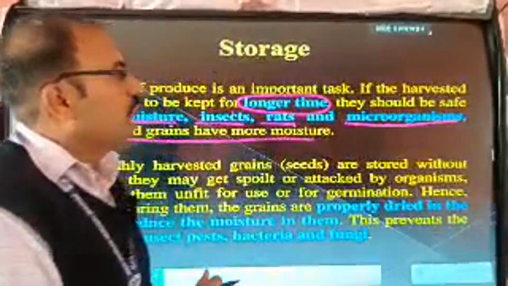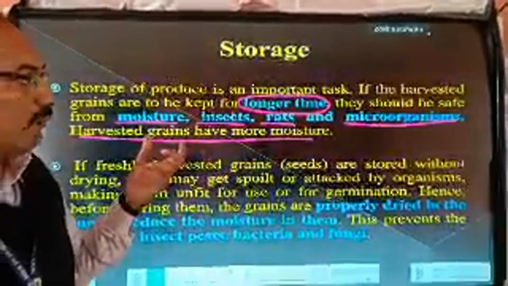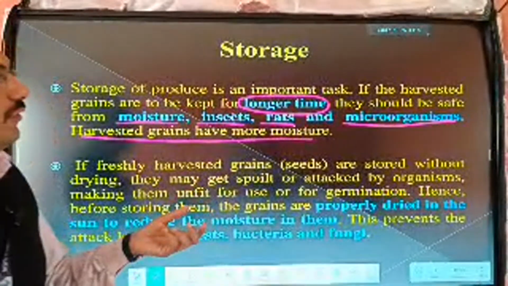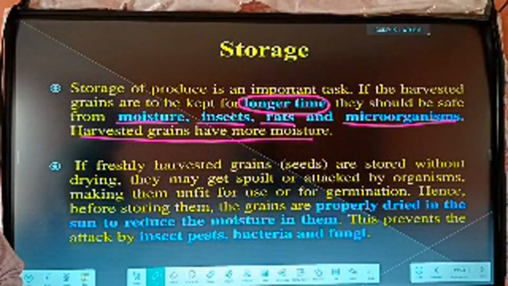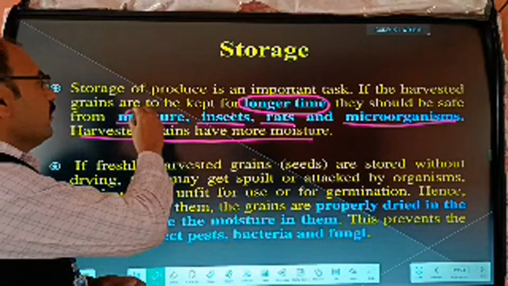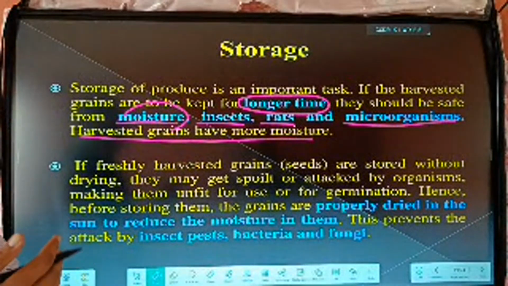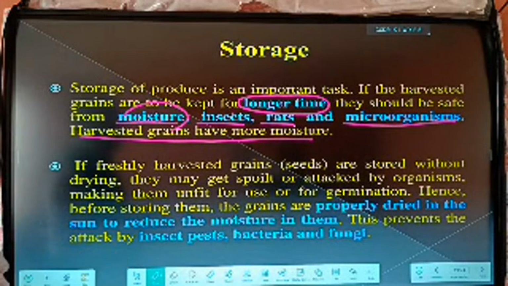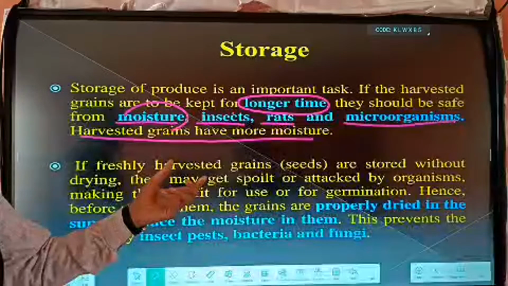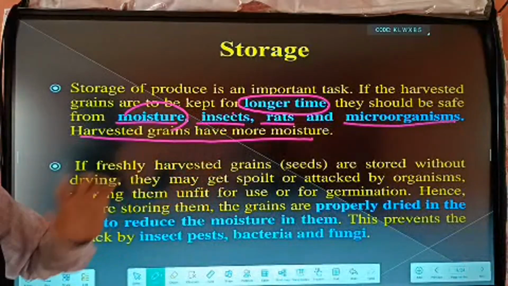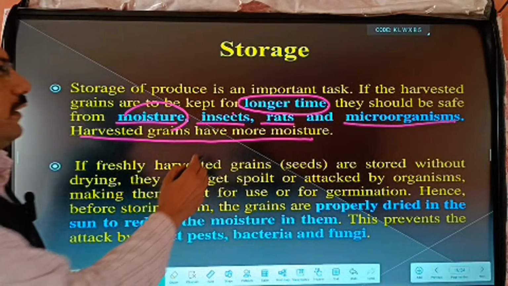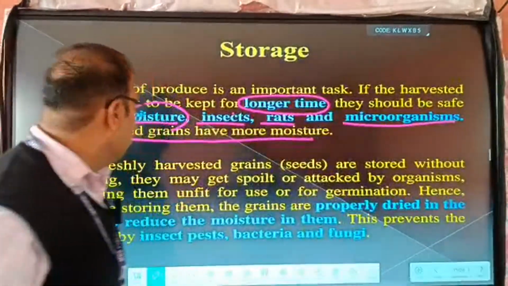So we use some types of pesticides and other things in the grains, and then we store. The first step to avoid moisture is to dry the grain in sunlight for 1 or 2 days, so that all moisture is completely removed. Then we add some type of tablet in the storage room to avoid insects and microorganisms.